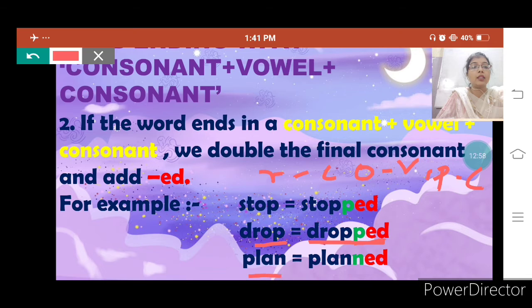Now plan. Here also L is a consonant, A is a vowel, and N is also a consonant. So in this case also we have to double the final consonant, and then add ed to it.